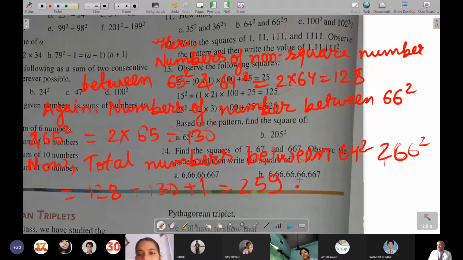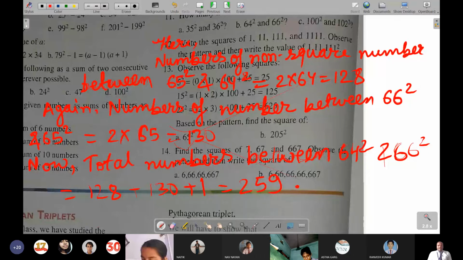So of course it has not been said that the number is either a square or not. If it had said non-square numbers, then of course the answer would be 258 only. But since it has not said non-square numbers, 65 square will also be counted, which lies between 64 square and 66 square. So that is one number more, and it becomes 259.